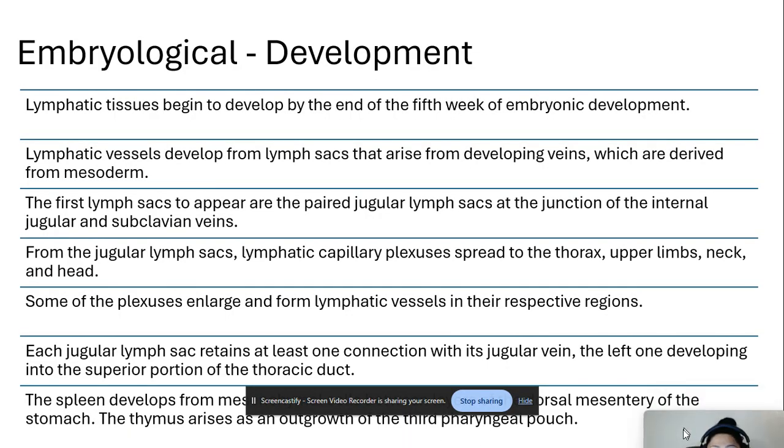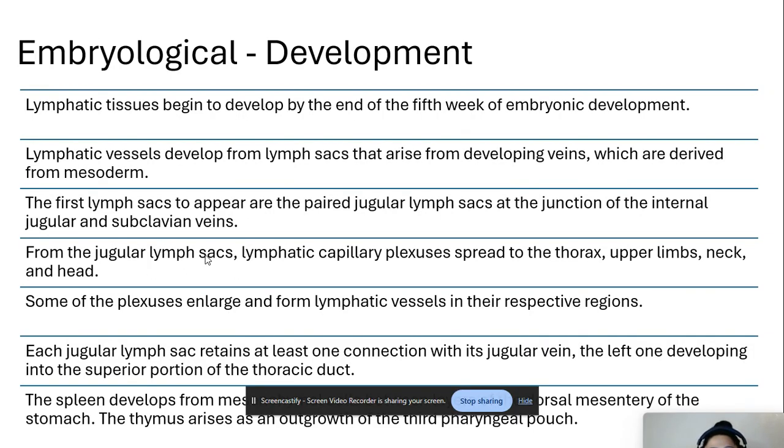Okay, so lymphatic tissues begin to develop by the end of the 5th week of embryonic development, right? So end of the 5th week, lymphatic tissue starts developing. Lymphatic vessels develop from lymph sacs that arise from developing veins, which are derived from mesoderm. The first lymph sacs to appear are the paired jugular lymph sacs at the junction of internal jugular and subclavian veins.